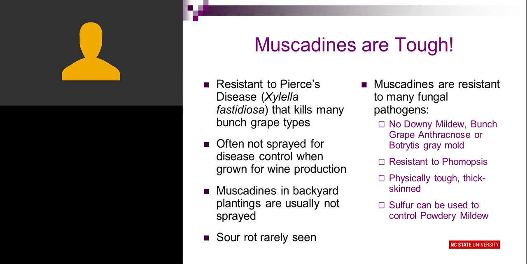First, I'd like to say muscadines are tough. They are a very disease-resistant grape, resistant to Pierce's disease that kills bunch grapes. We often see muscadine vineyards are not sprayed at all for disease control when grown for wine production, and backyard muscadines are usually not sprayed. So just a really tough grape, really resistant to a lot of fungal pathogens that cause problems for bunch grapes. So no downy mildew, bunch grape anthracnose, or botrytis gray mold.